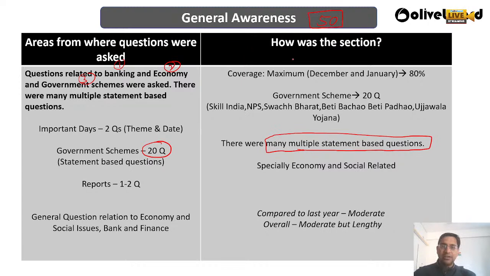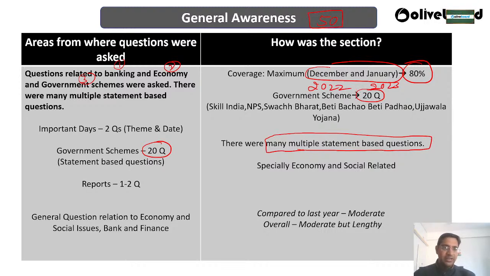The maximum coverage for the current affairs is from the December and January months. Okay, December 2022 and January 2023. So maximum coverage, that is 80% of the current affairs, they have taken from the months of December and January. Rest some things are there here and there. Okay, that happens, obviously that will happen. So 20 questions, a very good heavy weightage they have given to current affairs.